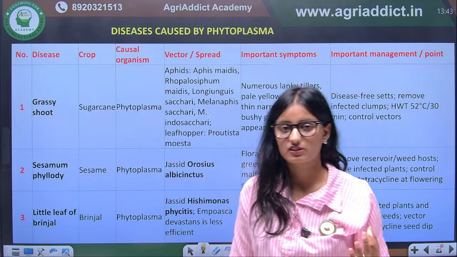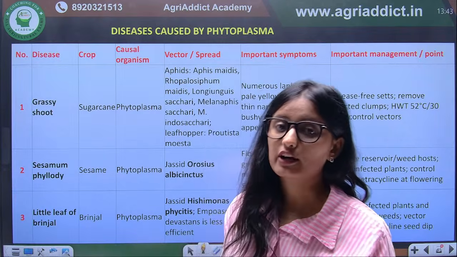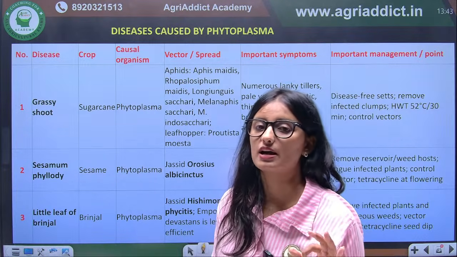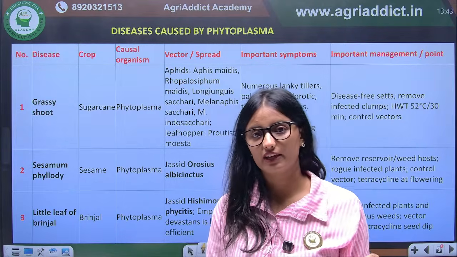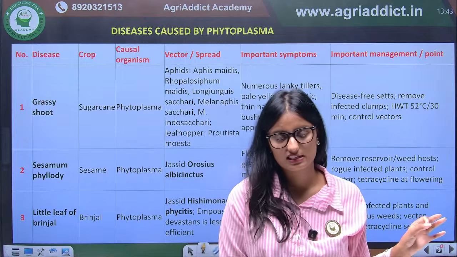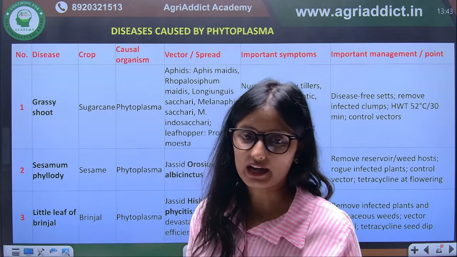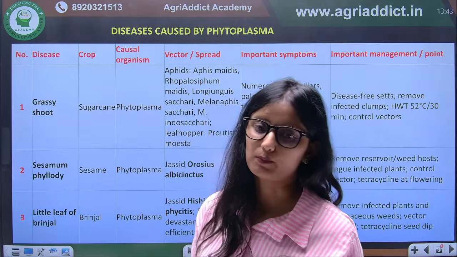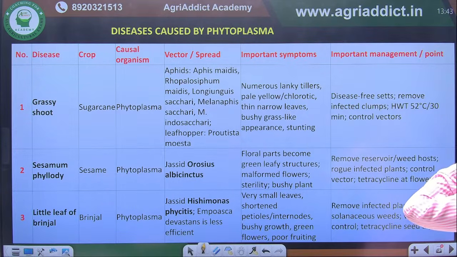So, the most important thing you will study from these are their causal organism, different disease like we have discussed Shirley rot, polio disease. So in your exam, spear rot. So they are asking such type of disease in the exam, that is different. Calyx splitting we have, yellowness we have. So you have to study these disease causal organisms, their mode of spread, how they are spreading. This is important.